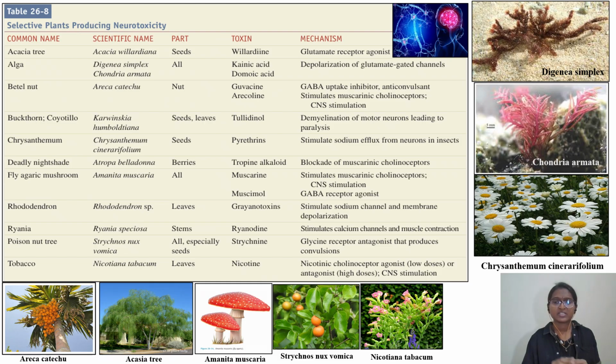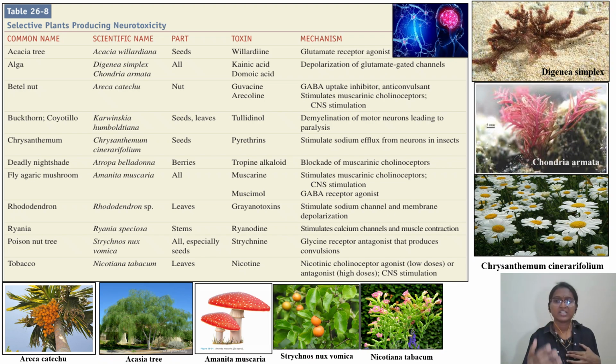Then next we'll discuss the last table, Table 26.8 in this plant toxin chapter. So till now we have the list of plants which cause cardiotoxicity and the list of plants which cause nephrotoxicity.